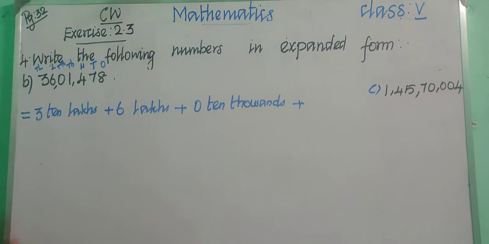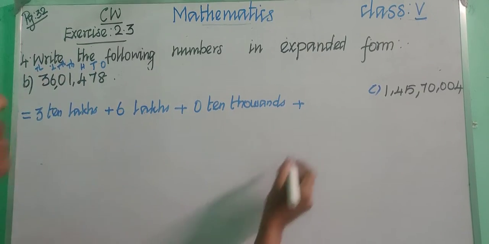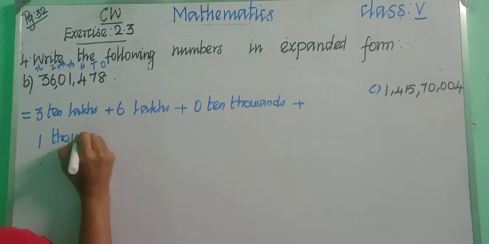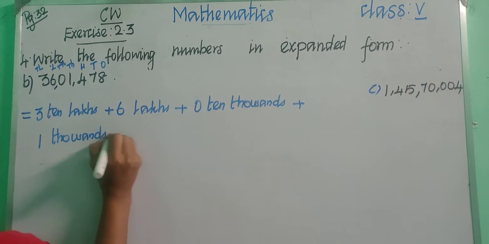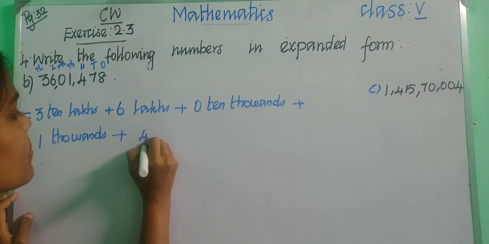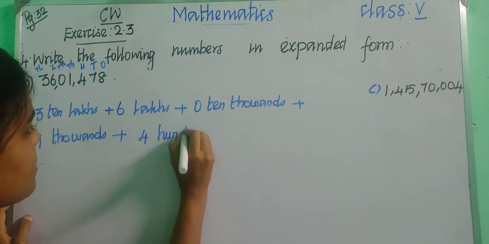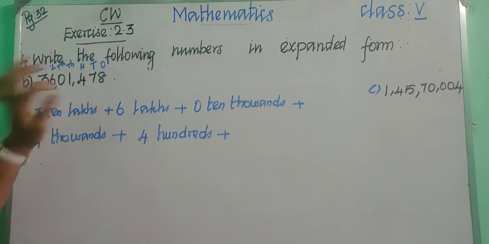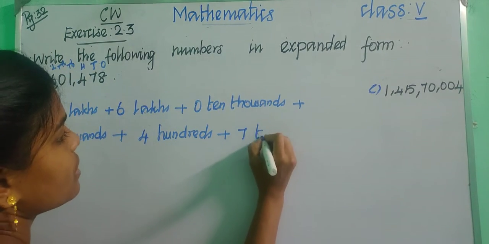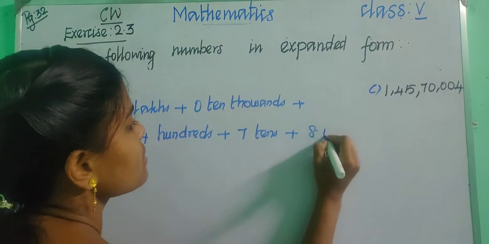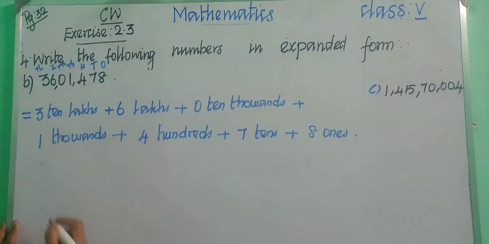Then put plus 1,000s. Okay, 1,000s, T-H-O-U-S-A-N-D-S. Okay, 1,000s, and then 400s. Okay, 400s. Put plus and then 7 tens. Okay, 7 tens. 8 ones. Okay, 8 ones. Okay, children, and then what do we need to do?